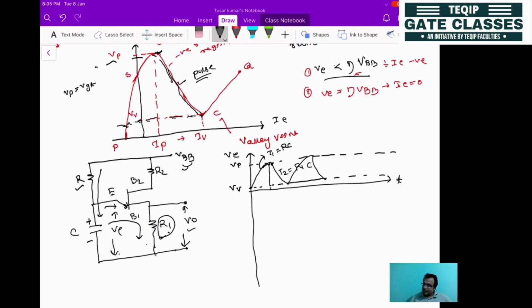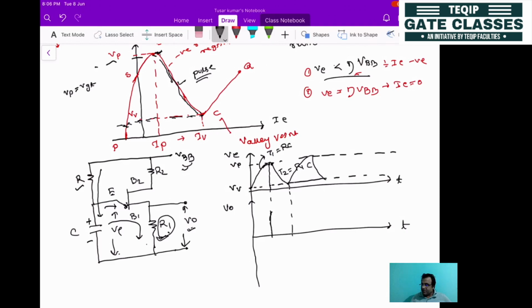When the capacitor is discharged, you will be getting the output, because only then will you have the drop across the resistance R1. That is nothing but the output voltage. So if you plot it here, that is V0. How will V0 look? Only during this period.